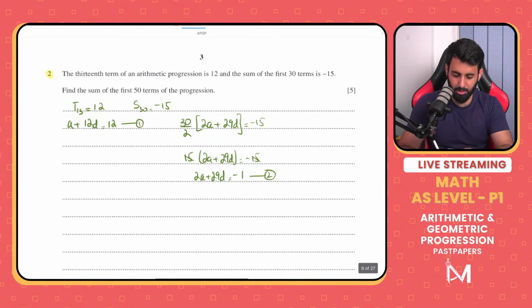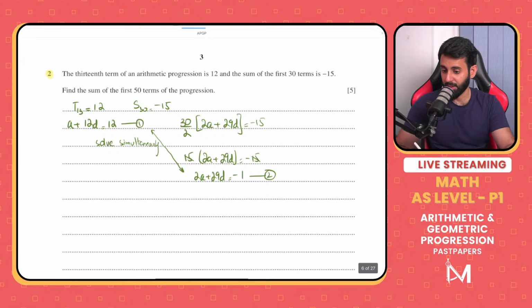So what are we going to do with the two equations? We're going to solve simultaneously. I'm going to save some time here and solve it simultaneously using a calculator. If you don't know how to do that, you should. You should know how to solve two equations simultaneously using your calculator. It's going to save you a lot of time and a lot of doubt as well. You'll be more confident about your solution.